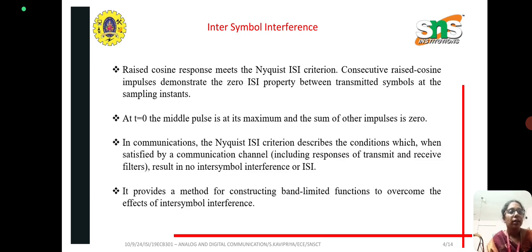So, the raised cosine response meets the Nyquist ISI criterion. Consecutive raised cosine impulses demonstrate the zero ISI property between the transmitted pulses at the sampling instant. At time t equal to 0, the mid pulse is at maximum and the sum of the other pulses is 0. In communications, the Nyquist criterion describes a condition which, when satisfied by the communication channel, results in no ISI. It provides a method of constructing band limited functions to overcome the effects of ISI.